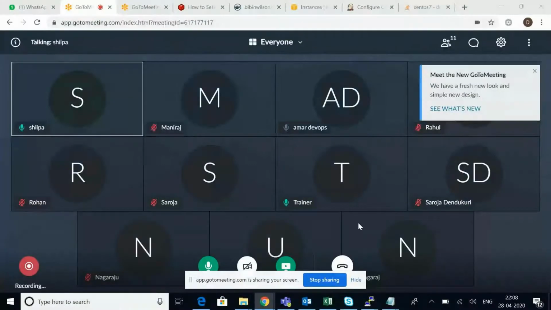Please go ahead, Shilpa. I did not get any message to share my desktop. You are the organizer now, you can directly click on the share button. Okay, everyone is able to view my laptop?